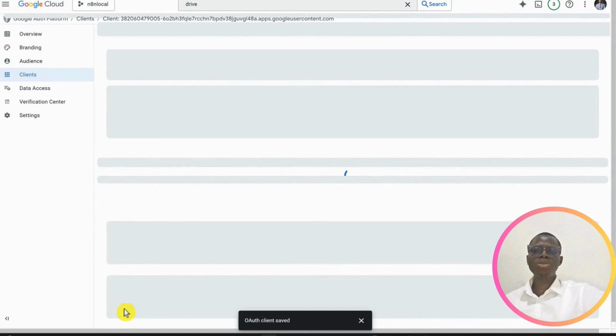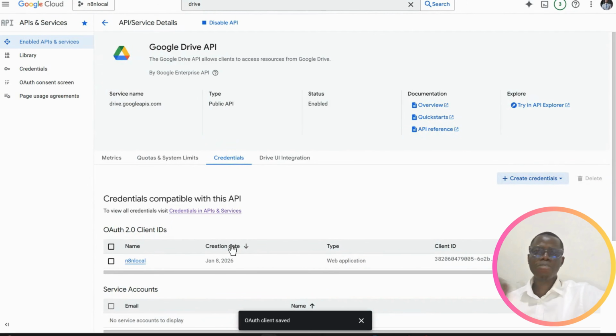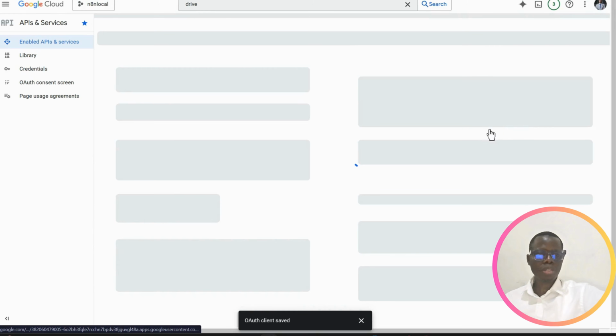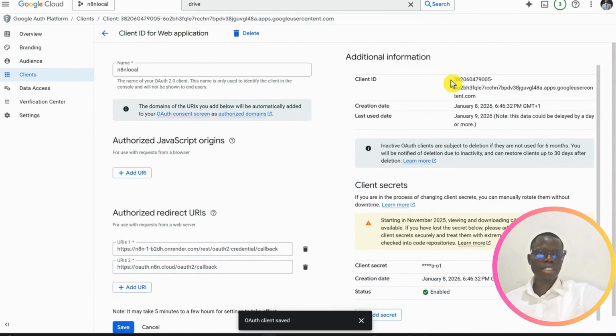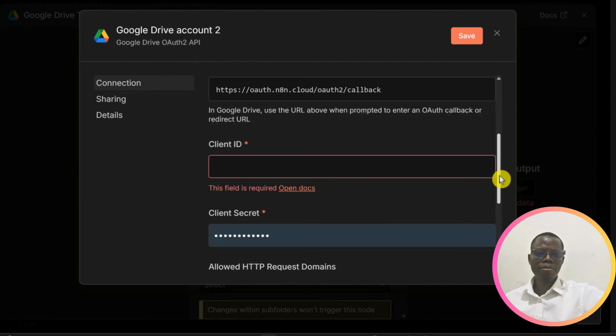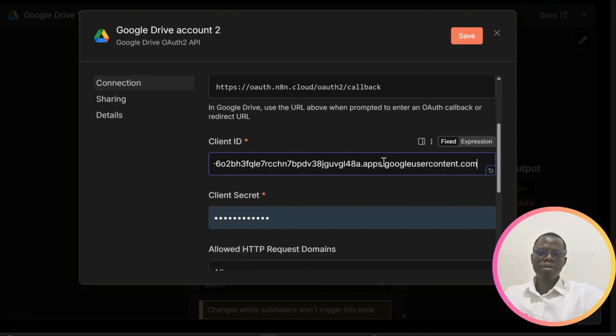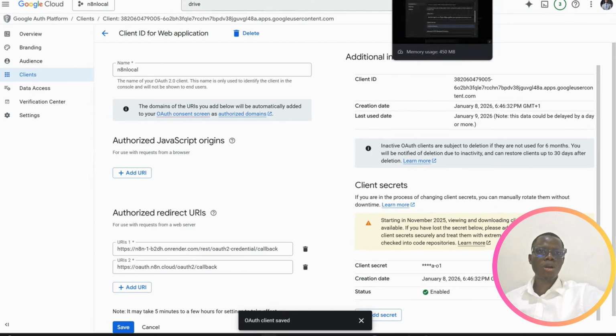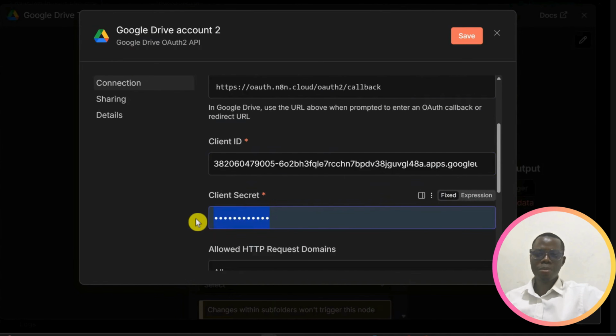It is when you do this that you can now copy the client ID and the client secret for it to work. So let's open it back here and copy the client ID and the client secret. Copy this, come back to your n8n, paste it in the ID. Go back there and copy the secret, and also put that in here.